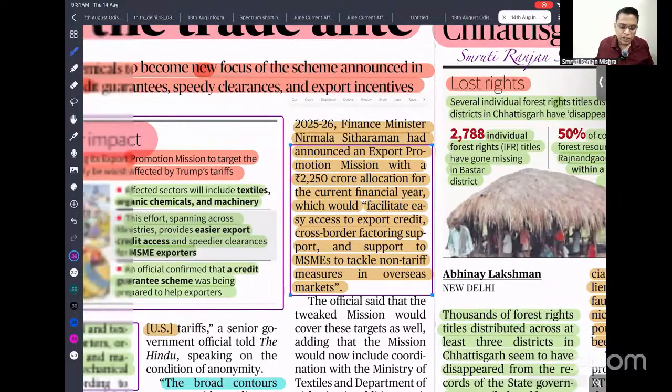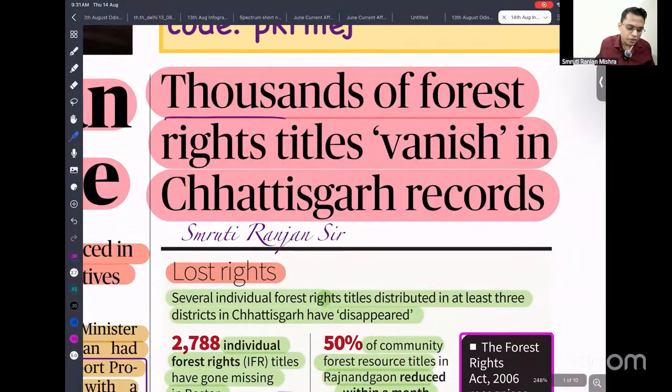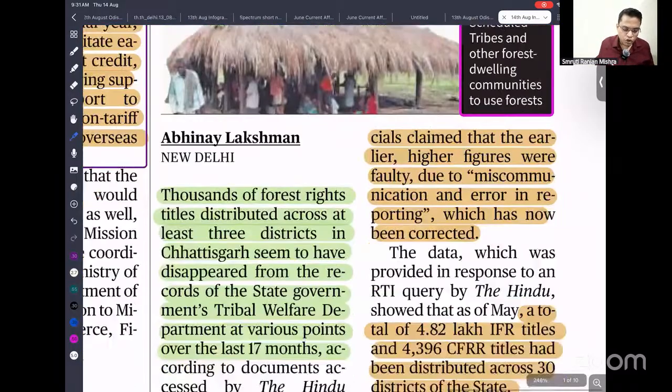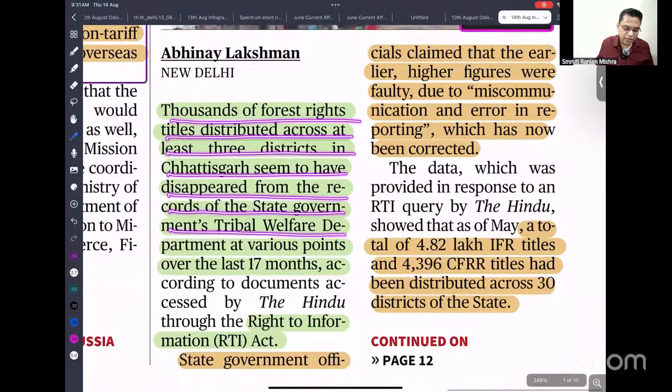Let's move ahead. So next is thousands of land records. Recently it has been found that thousands of land records, if you look into the Forest Rights Act, then community rights, and now from the records these individual rights have vanished and are not being found. Thousands of forest right titles distributed across at least three districts in Chhattisgarh seem to have disappeared from the records of the state government's tribal welfare department at various points of time.